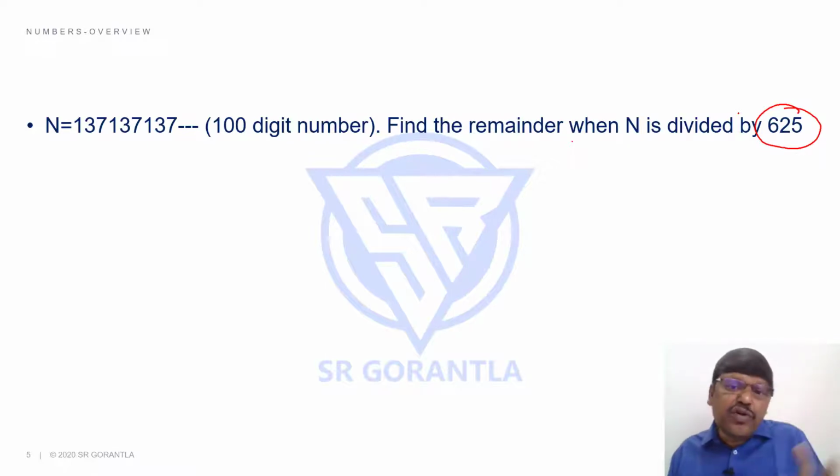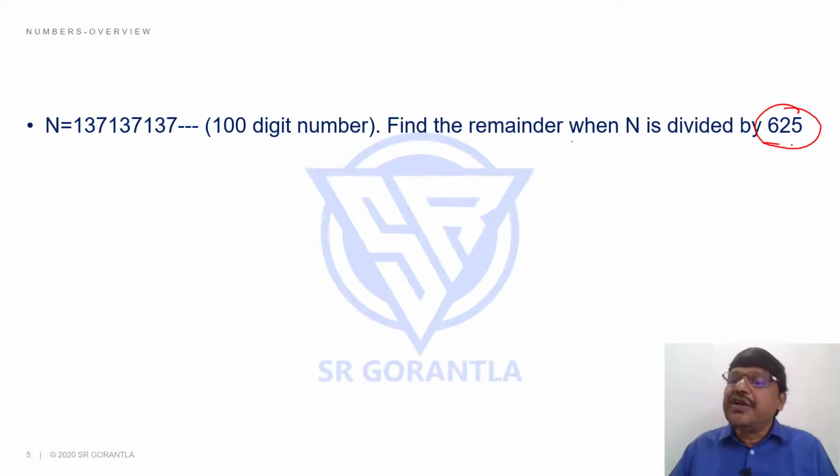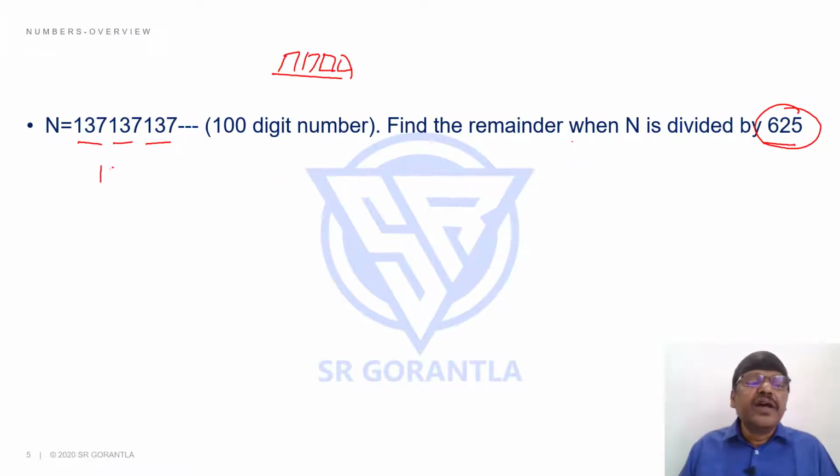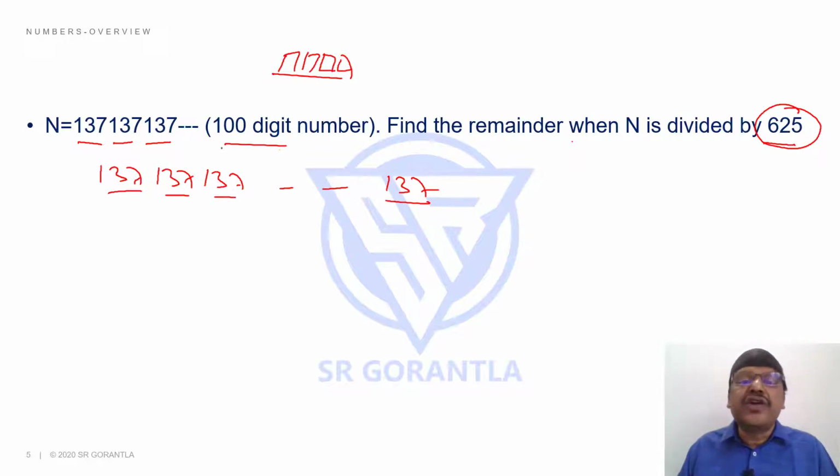I'm just telling you, once you know all the basics that I propose to do, how you can answer these questions, students. When I say 625, the 625 divisibility rule is the last 4 digits. If the last 4 digits of a number are divisible by 625, the whole number is divisible by 625. It is 137137, 3 digits repeating. If these 3 digits repeat 33 times, that's 99 digits you have written, but I need 100 digits, which means I should write one more digit. That one more digit will be the first digit of 137, which is 1.